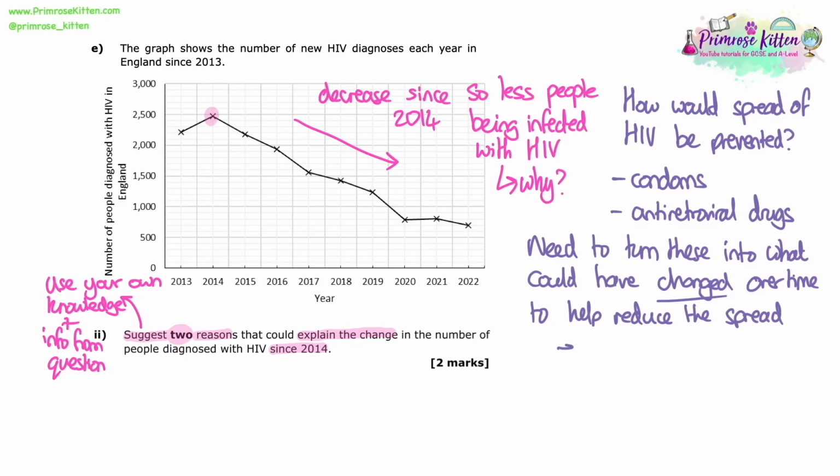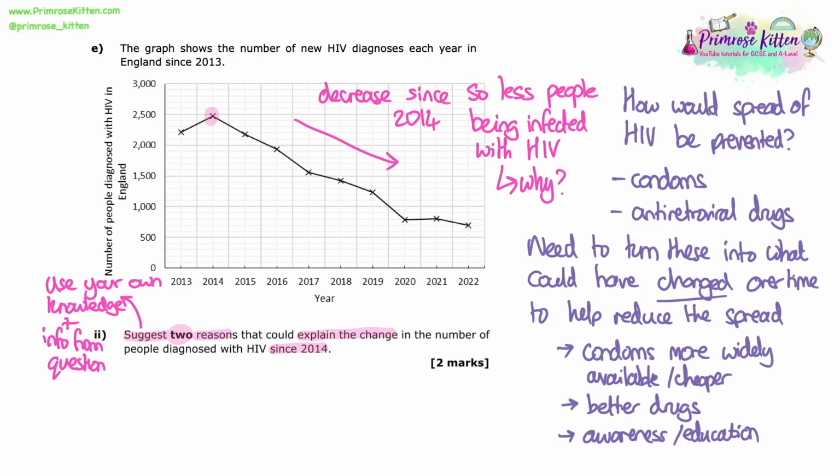Now, because this isn't just a content question, we can't just say these things. We should turn these things into what could have changed over time to help reduce the spread. So you can't just put condoms as a reason because they have been around for a very long time. So in terms of what change could there have been since 2014 that might have made this decrease more likely, then we could say something like condoms being more widely available or cheaper or even freely available, potentially.